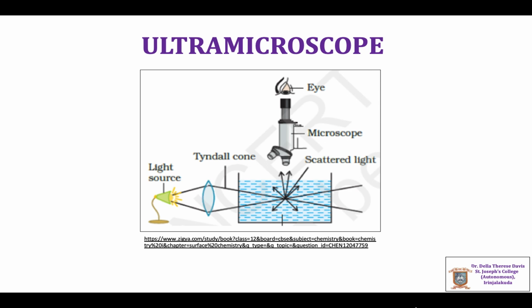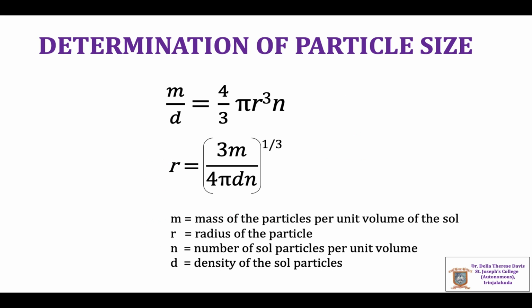In this way, the colloidal particles, which are too small to be seen under an ordinary microscope, can be detected as spots of light moving irregularly. Using an ultramicroscope, the size of the sol particles can be determined. The Tyndall cone in the given sol is viewed using an ultramicroscope. Each bright spot of light seen moving against the dark background corresponds to a colloidal particle.